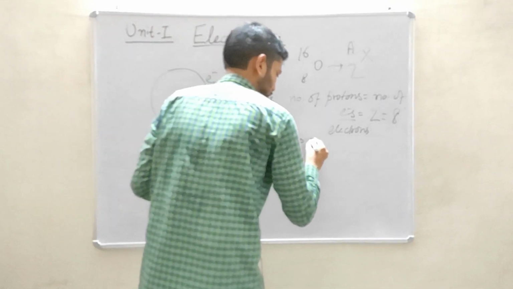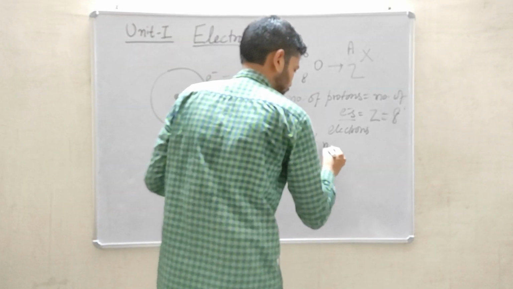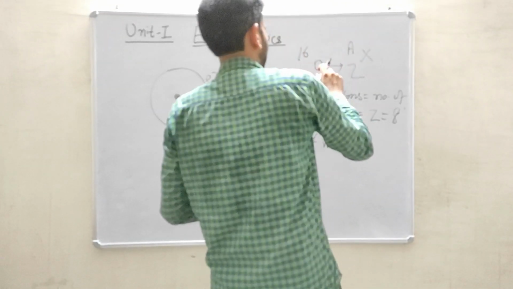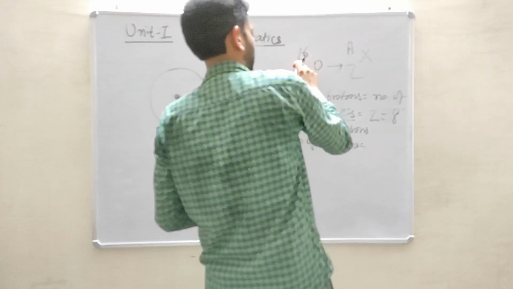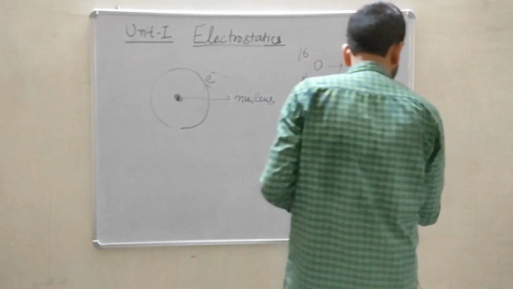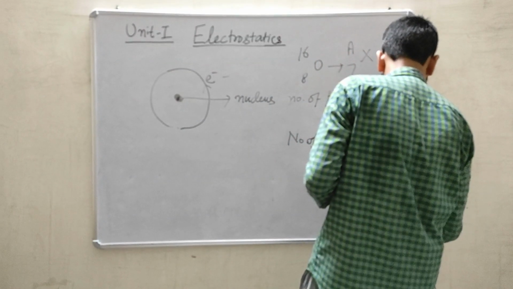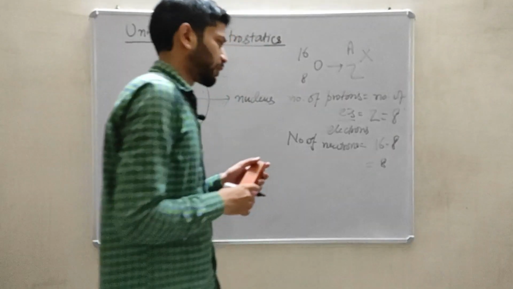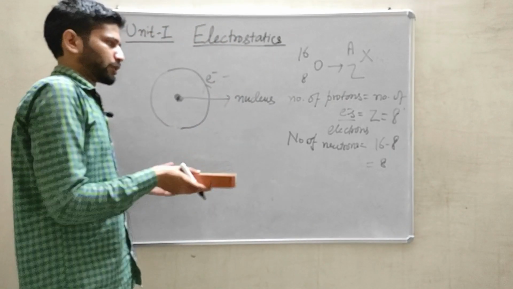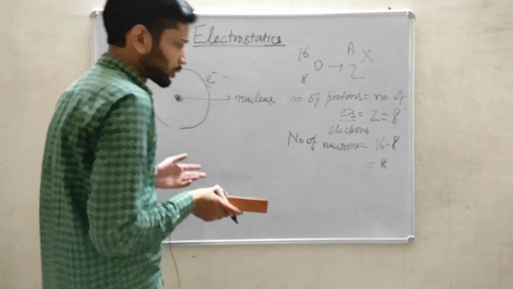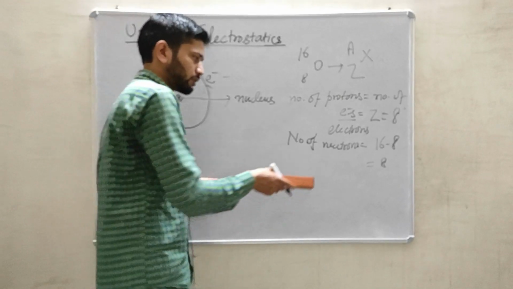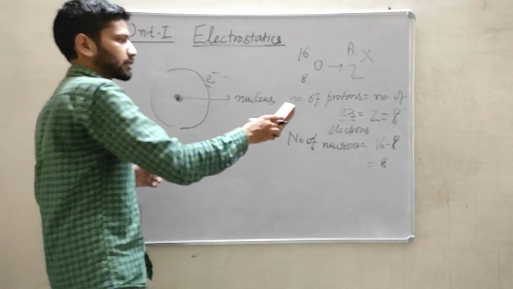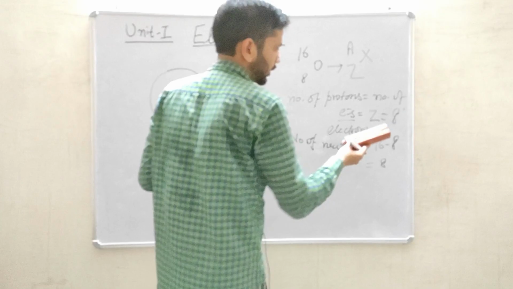And the number of neutrons will be 16 minus 8, a small calculation. So the number of neutrons comes out to be 8. But neutrons have no charge. Neutrons don't have any charge, so there is no point discussing the neutrons here. I will discuss only the protons and the electrons.